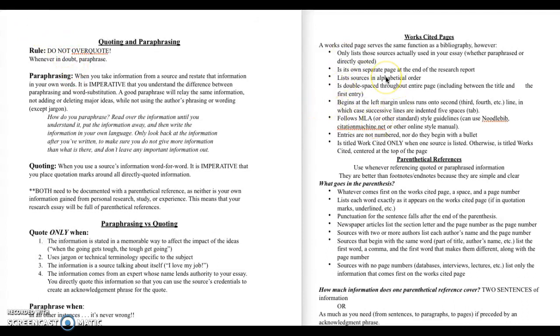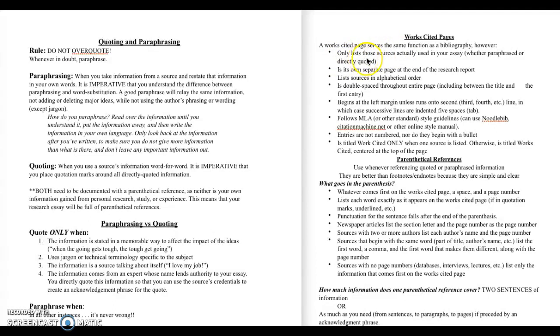On this other page, you have information about how to set up a works cited page, which is a list of the sources that you've actually used information from in your draft. A bibliography is different. A bibliography looks at all of the sources that you've even checked out, whether or not you used information from that source in your draft. So a bibliography keeps track of your research, whereas a works cited page lists only those sources that you've pulled information from and included in your draft.